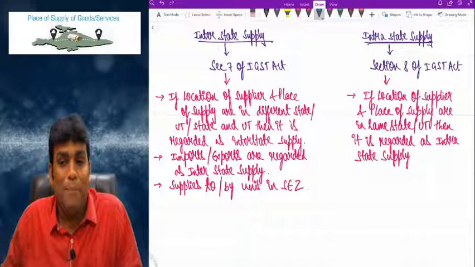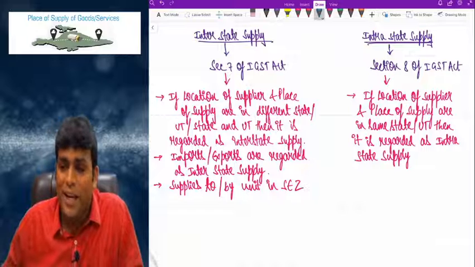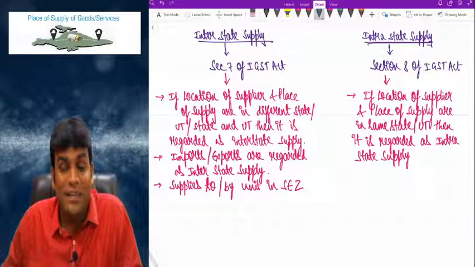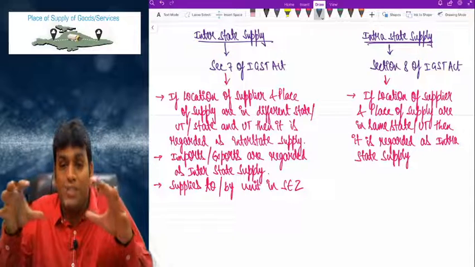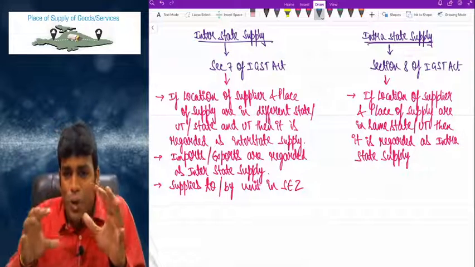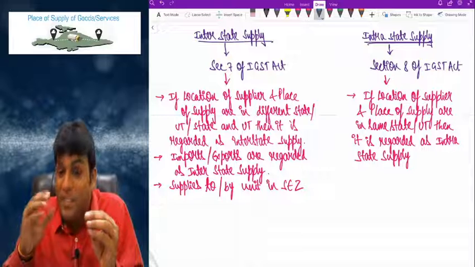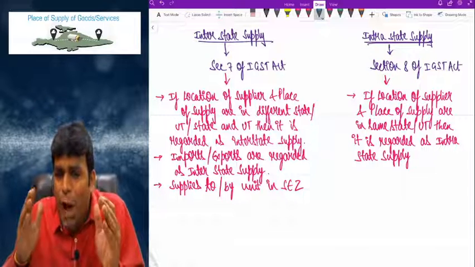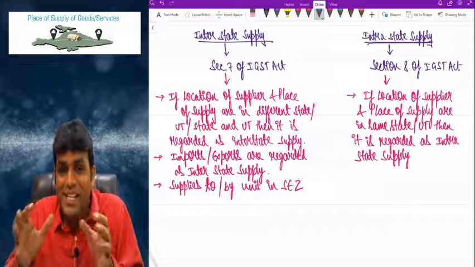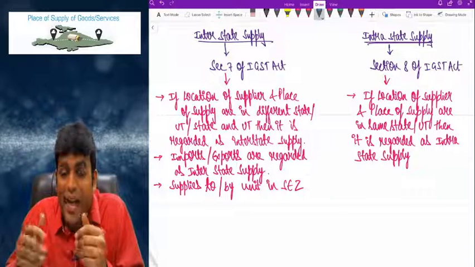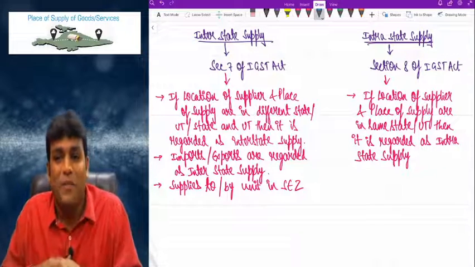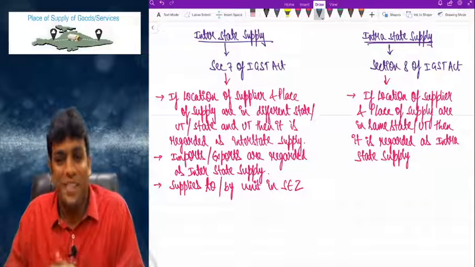Next one, supplies to or by a unit in SEZ. SEZ is nothing but special economic zone. These are some areas in India which are notified by the government and treated as if they are outside India for tax purposes.